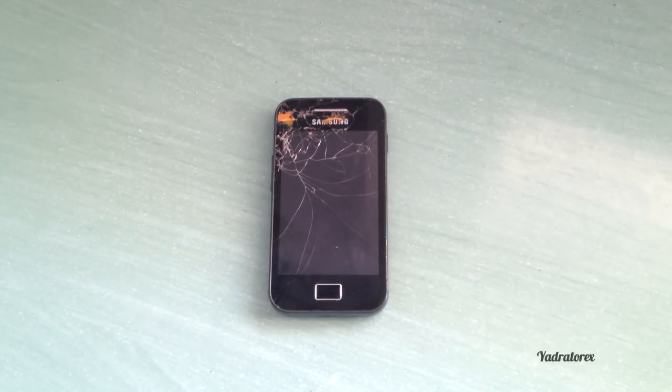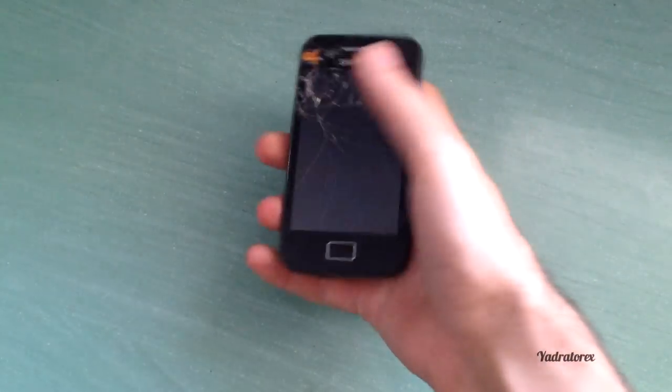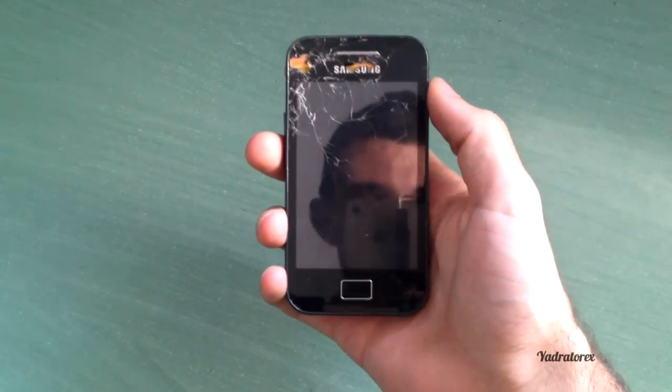Today I'm gonna show you the Samsung Galaxy Ace. I have just repaired the screen, the inside of inside. The touchscreen works okay, so let's see it.